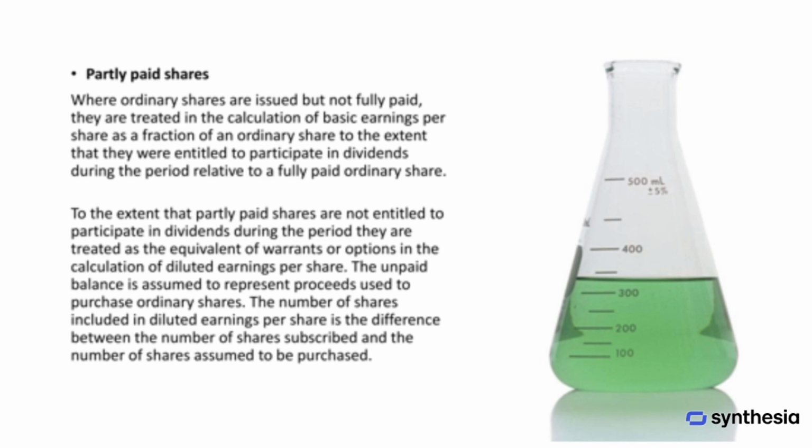Where ordinary shares are issued but not fully paid, they are treated in the calculation of basic earnings per share as a fraction of an ordinary share, based on the extent to which they were entitled to participate in dividends during the period relative to a fully paid ordinary share. To the extent that partly paid shares are not entitled to participate in dividends during the period, they are treated as the equivalent of warrants or options in the calculation of diluted earnings per share. The unpaid balance is assumed to represent proceeds used to purchase ordinary shares, and the number of shares included in diluted earnings per share is the difference between the number of shares subscribed and the number of shares assumed to be purchased.